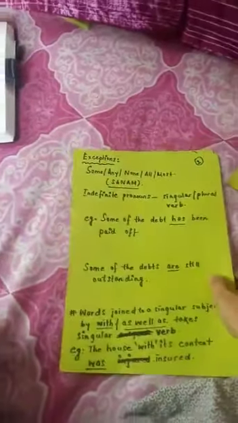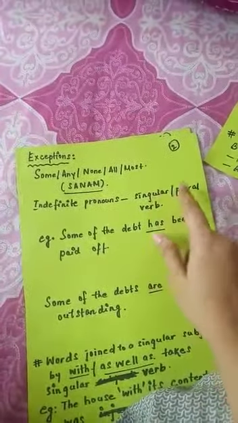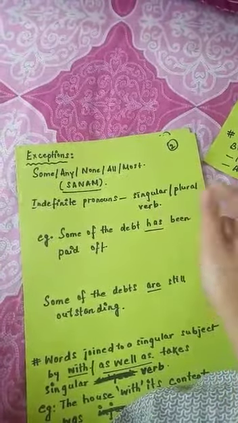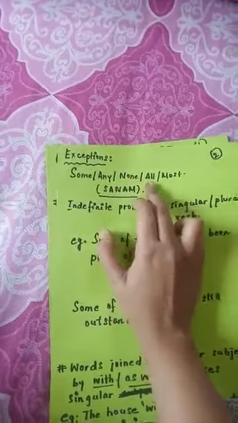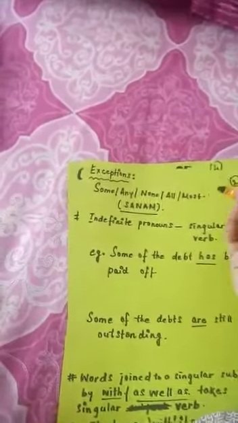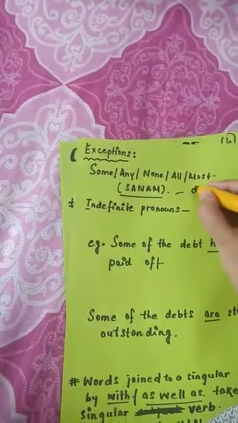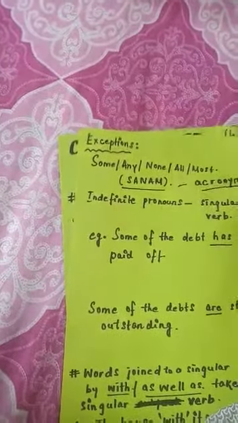Next, there are some exceptions. That means there are some indefinite pronouns where we have to use either a singular or plural verb depending on the meaning of the sentence. For example, those indefinite pronouns are some, any, none, all, most. Friends, I have made an acronym here. SANAM. Please do not laugh at this. I have made this only for you to understand, and so you may remember it.